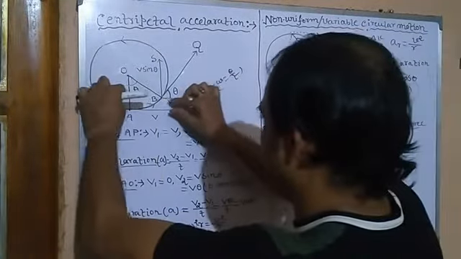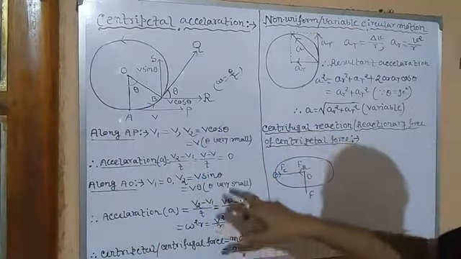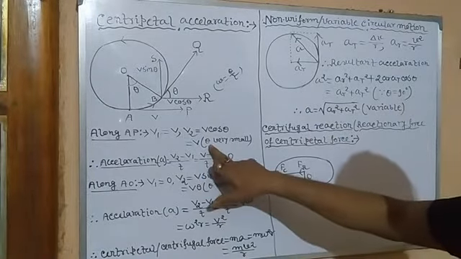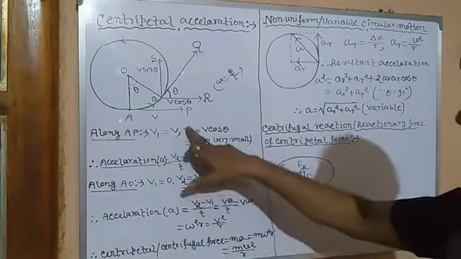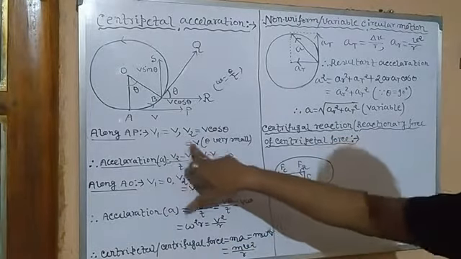It will move to here and here it will come. So V2 is equal to V cos theta. Now since we have assumed theta is very small, suppose 0, so cos 0 is equal to 1. So in that case V2 is equal to V. Initial velocity V, final velocity V.